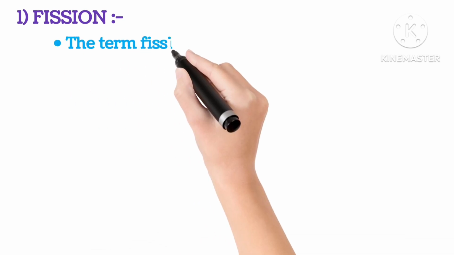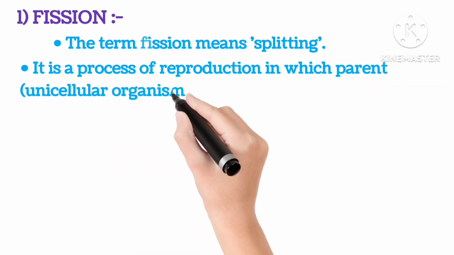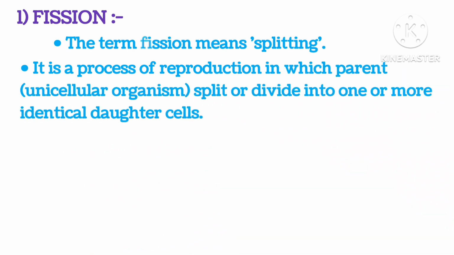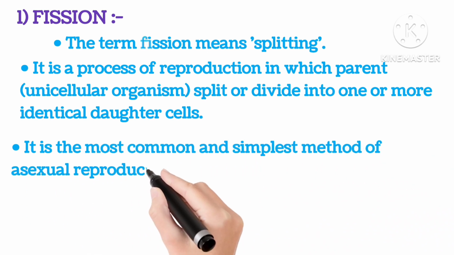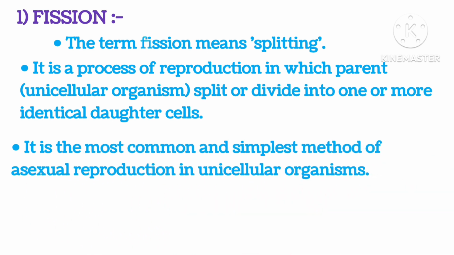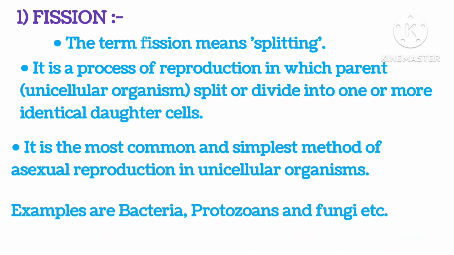Fission. The term fission means splitting. It is a process of reproduction in which parents or unicellular organisms split or divide into one or more identical daughter cells. It is the most common and simplest method of asexual reproduction in unicellular organisms. Examples are bacteria, protozoa and fungi, etc.